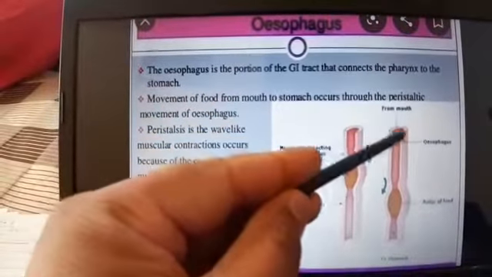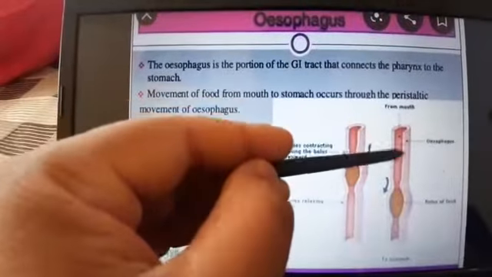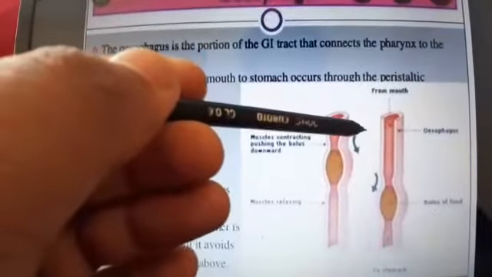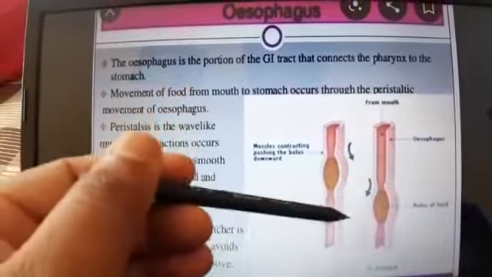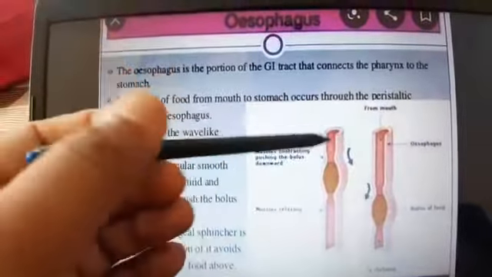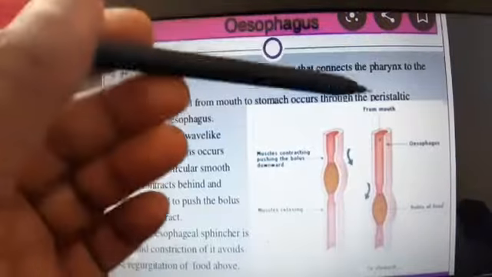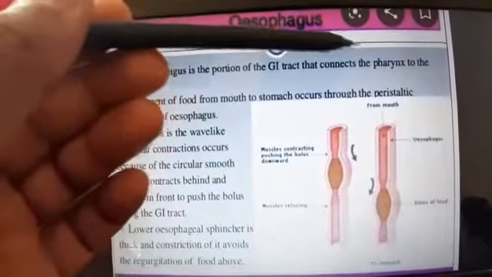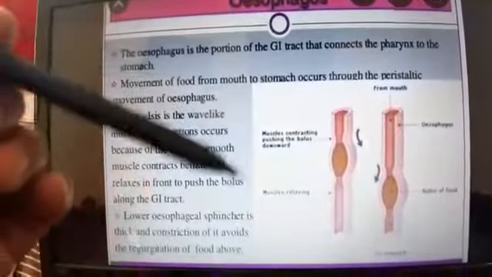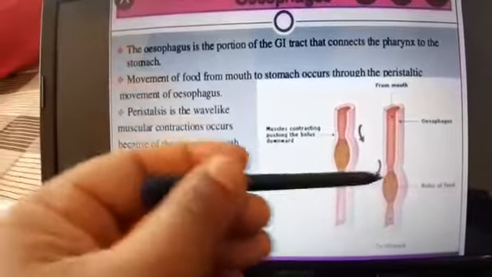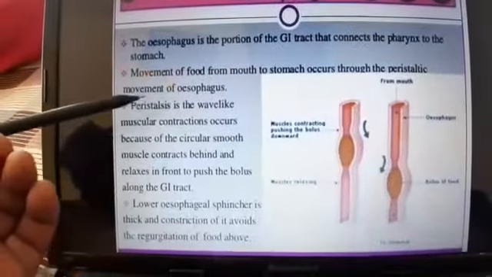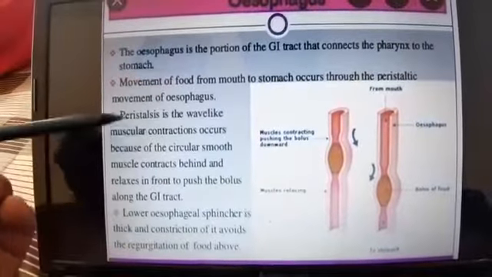The esophagus is a tube-like structure made up of muscle, and as I told you earlier in class 6, muscles can contract and relax. For movement there will be two pairs of muscles, among which one contracts and the second relaxes. The same happens in the movement of esophagus muscles, known as peristalsis.